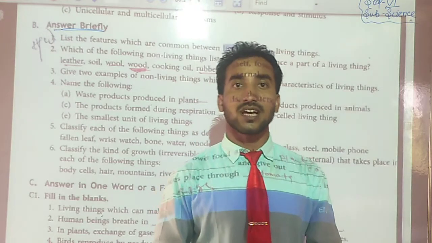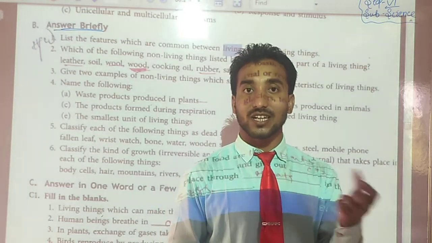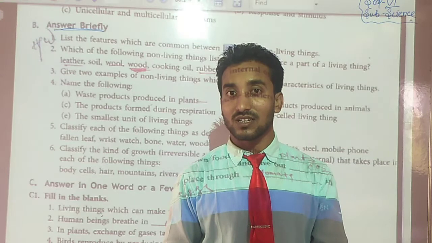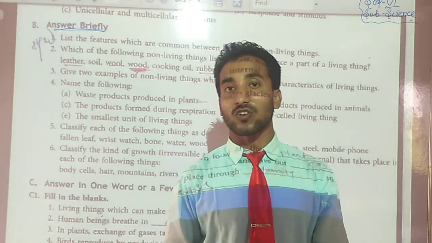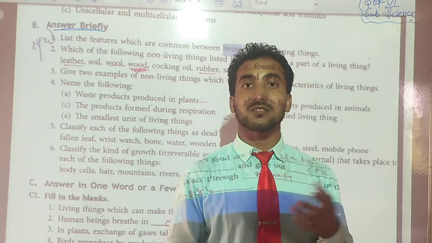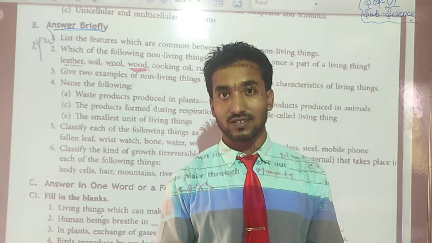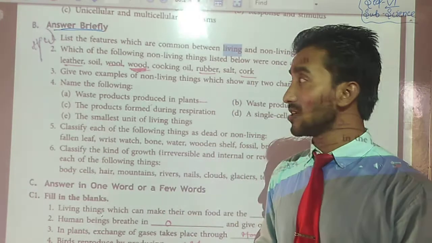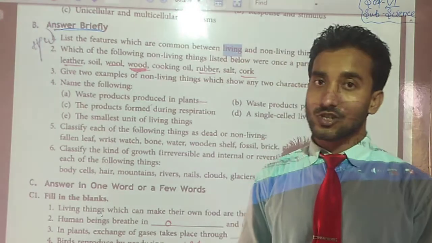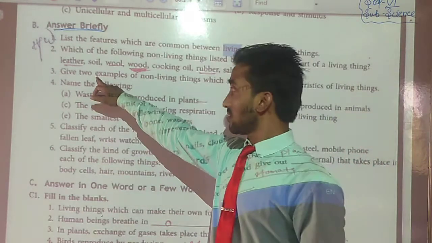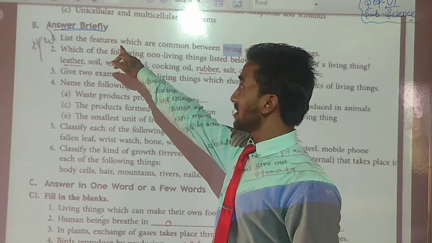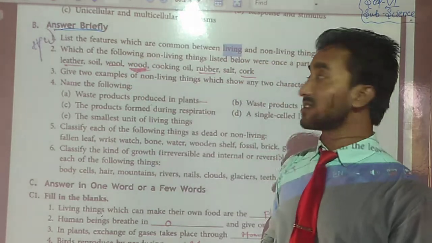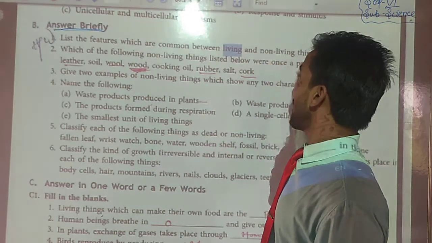If we suppose, the structural unit of living things is the cell, that is, living things are made from cells. But if I talk about non-living things, they are made from molecules. That is the structural unit, molecules. So both are similar in this way. Here the question says list the features which are common between living and non-living things.